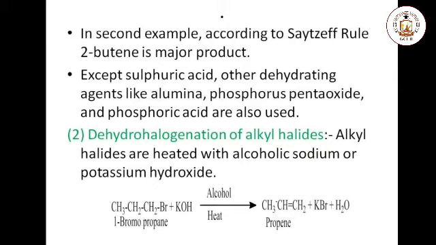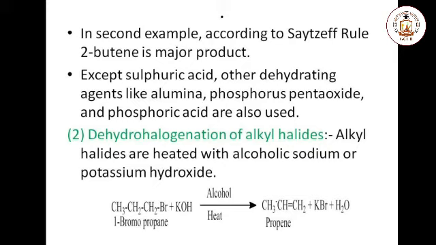The 2 sigma bonds are broken and one new pi bond is formed in the alkene. Like alcohols, the dehydrohalogenation is taking place according to the Saytzeff rule.